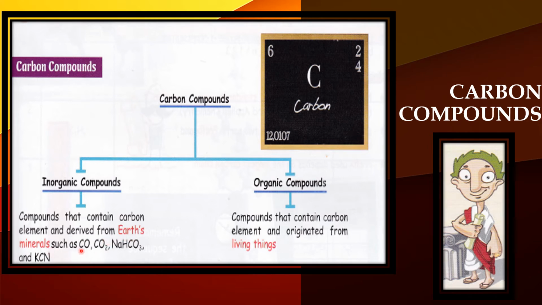Such as carbon monoxide, carbon dioxide, potassium cyanide, and several other compounds. So organic compounds are compounds that contain carbon elements and originated from living things. Inorganic compounds derive from earth minerals, meanwhile organic compounds come from living things, any living things. Okay, humans, plants, and stuff like that, right?